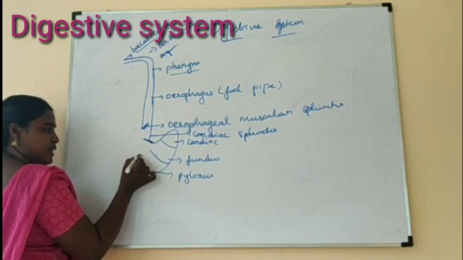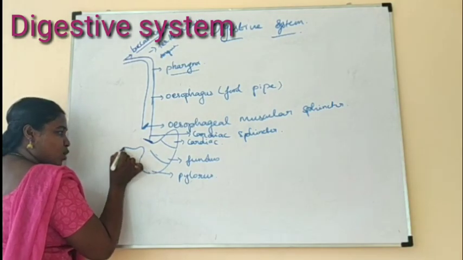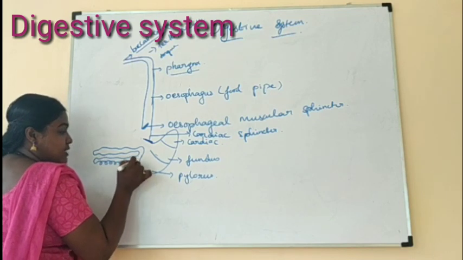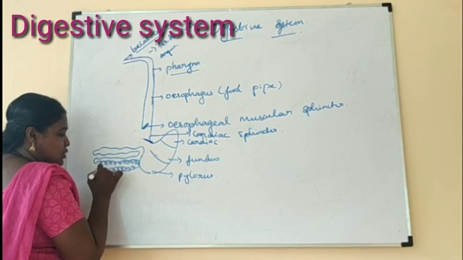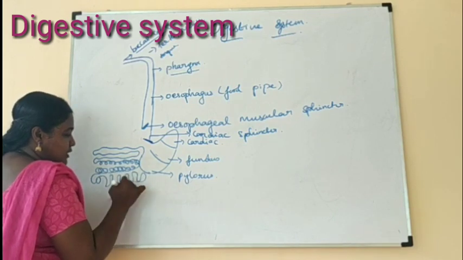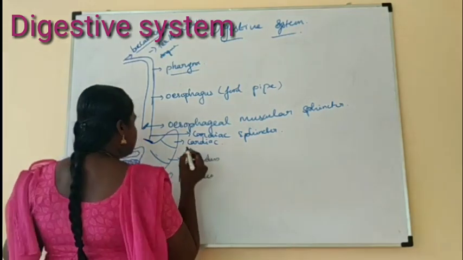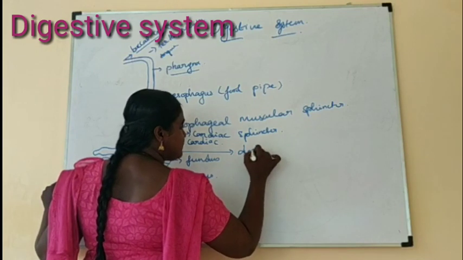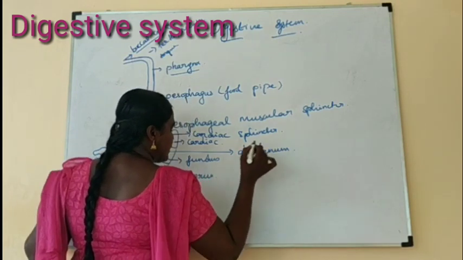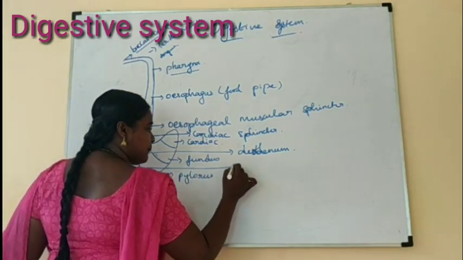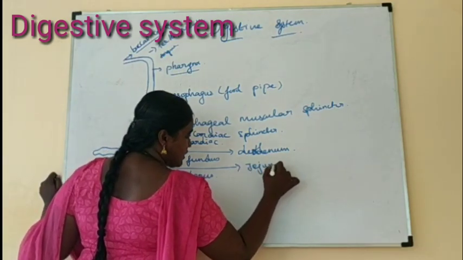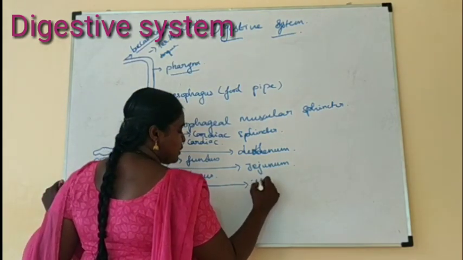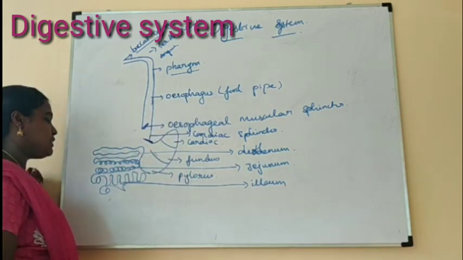Next is the stomach, followed by the small intestine. How many parts does the small intestine have? Three parts. The first part is the duodenum, the second is the jejunum, and the next part is the ileum. These are the three parts of the small intestine.